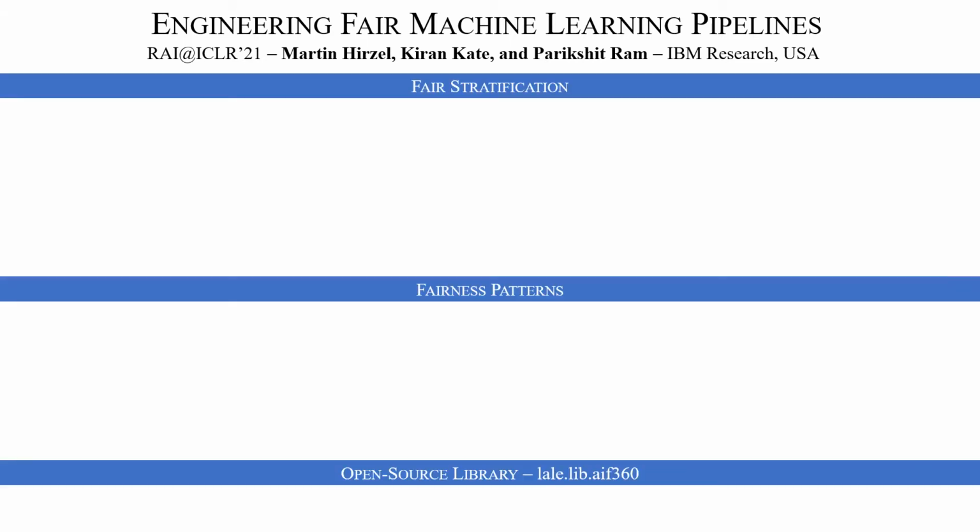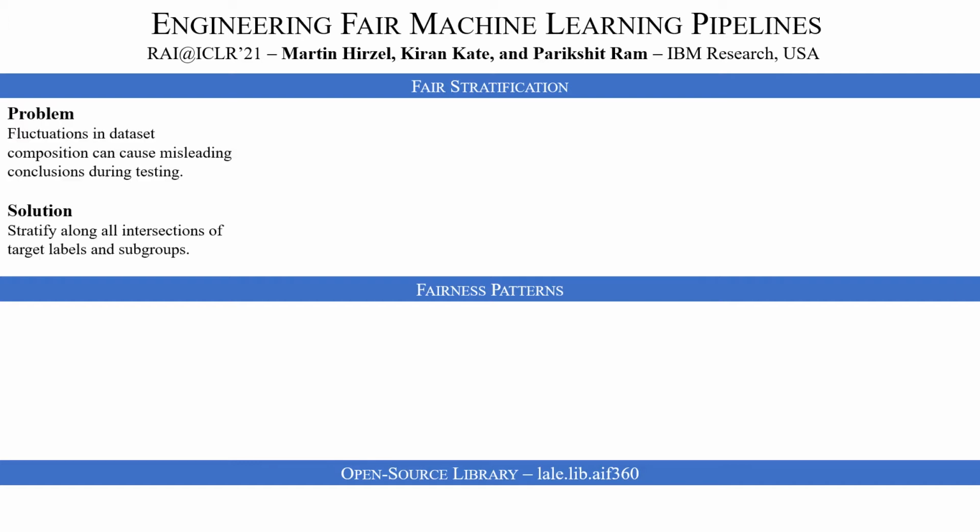I'm presenting the poster on engineering fair machine learning pipelines, which comes with a paper at RAI at ICLR. My collaborators are Kiran Kate and Pari Ram. We are all at IBM Research in the US. Our paper makes three contributions: fair stratification, fairness patterns, and an open source library called LALE-lib-AIF360.